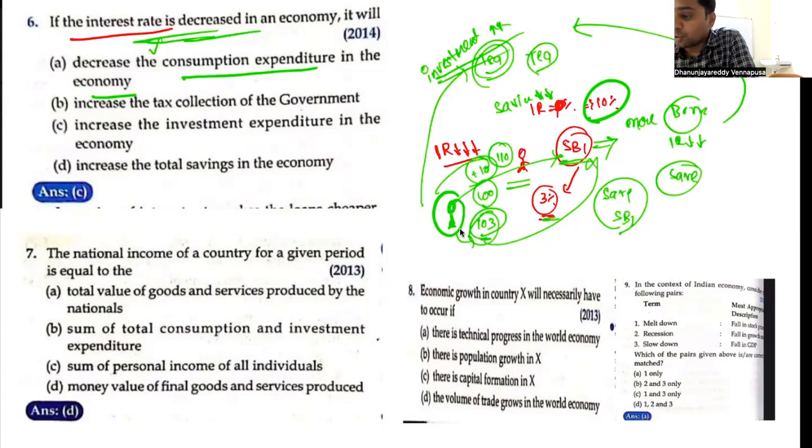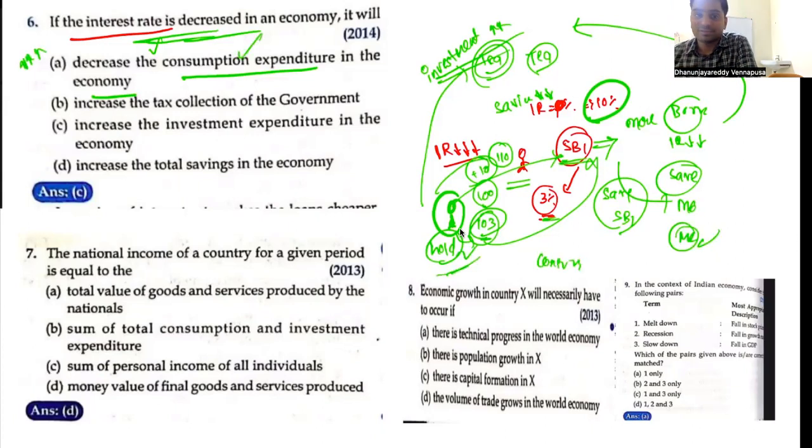Now see, people will hold money with themselves. Here there is more number of borrowers. As a result, more money with the public. When people have more money, consumption will increase. So consumption expenditure is not going to decrease, it is going to increase. That is the thing. Increase in the tax collections of the government.